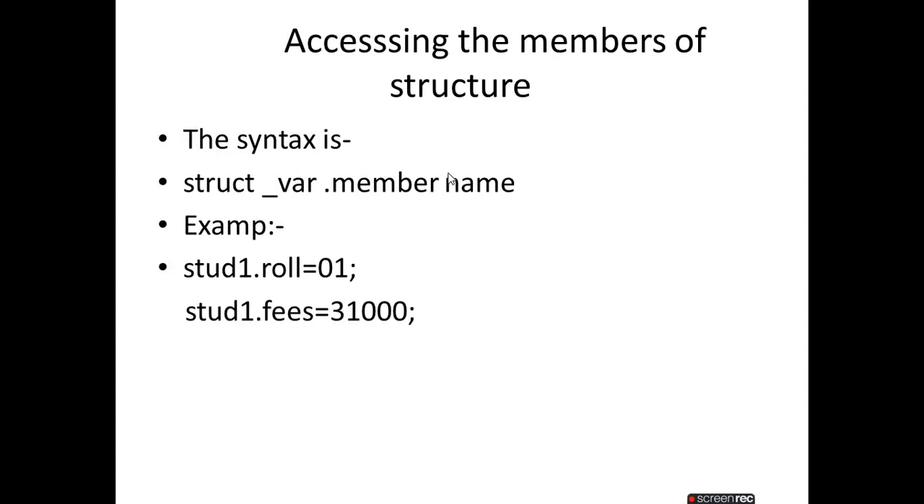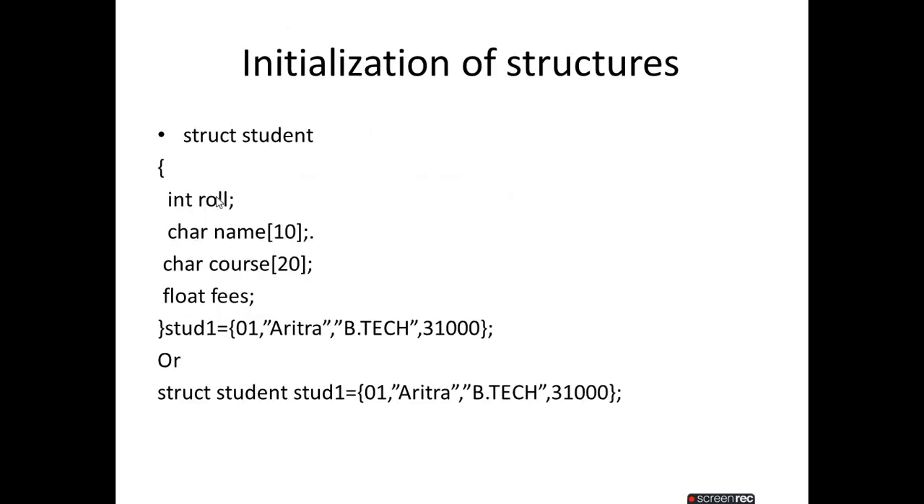Now, how to access the members of the structure? The syntax for accessing a member of a structure is the struct variable, then a dot, then the name of the member. By using this dot operator, we can access the members of a structure variable. For example, here is struct student stud1. This stud1 is a variable whose data type is struct student.